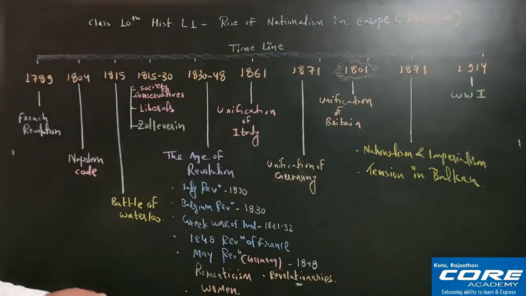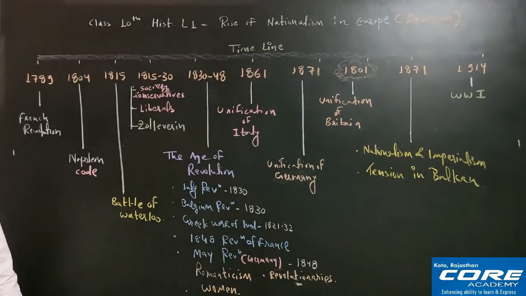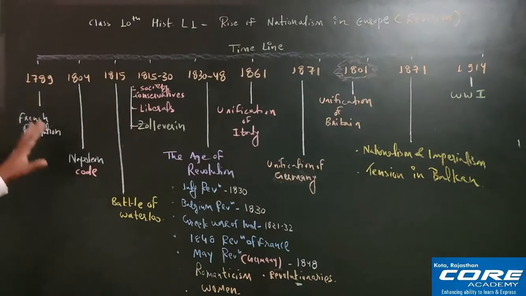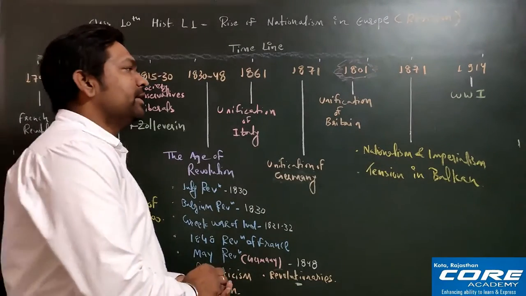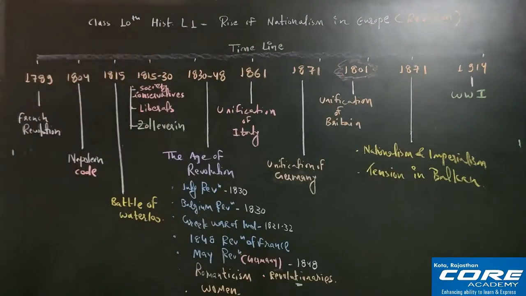So I hope this is very much clear to everyone, what are the things that we will discuss in this particular chapter. So let's start one by one about each and every topic. Here we are starting first of all from France. So the French Revolution will start, and our target final year is World War One, that you can see in 1914. Fine. So let's start here.